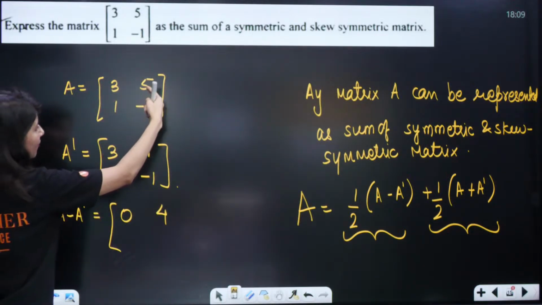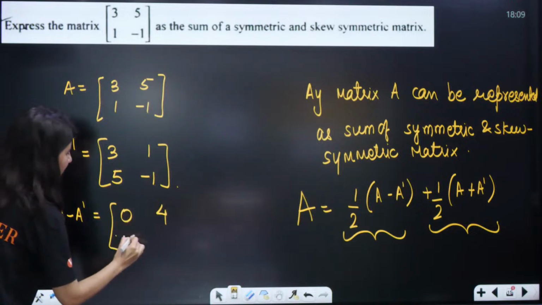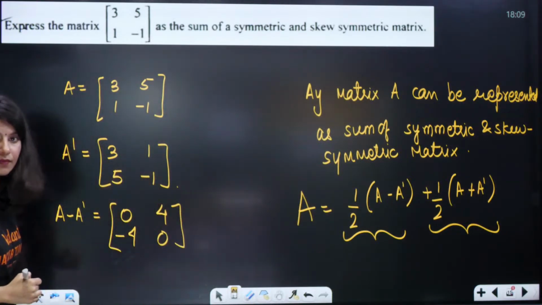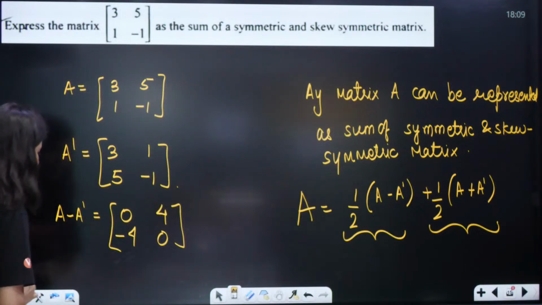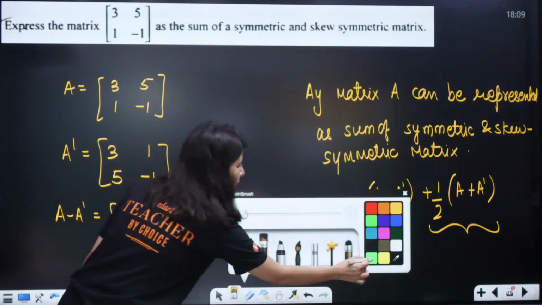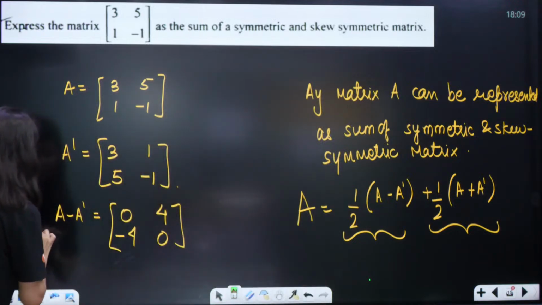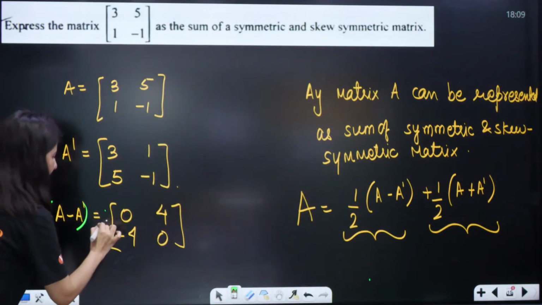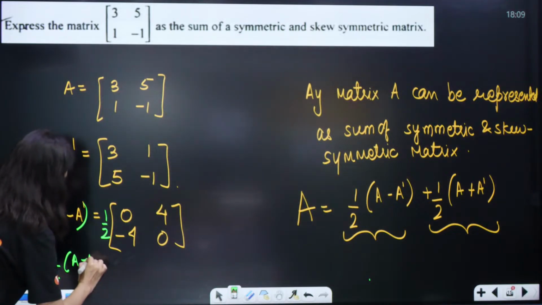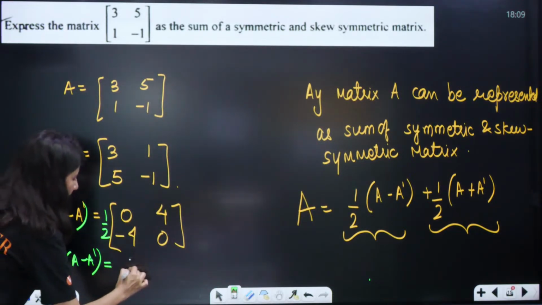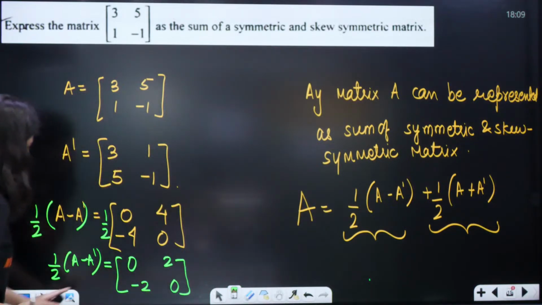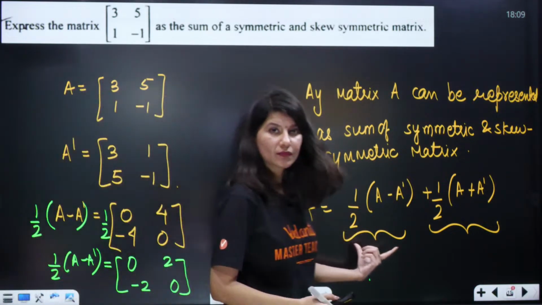Then 1 minus 5, minus 4, and this is 0. This is your A minus A dash. Now you have to divide by 2, half on the left hand side, half on the right hand side. So this is going to be half A minus A dash, and this is going to be 0, 0, 2, minus 2. Yes, this is the left hand side part.